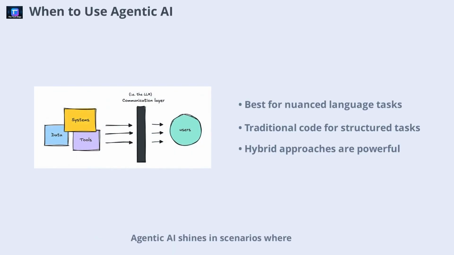Agentic AI shines in scenarios where interpreting nuanced language is crucial. Think customer service, research, or collaborative workflows. For highly structured tasks, such as extracting numbers or performing calculations, traditional programming and automation often remain more efficient. The real power of agentic AI emerges when it's combined with conventional approaches, allowing systems to adapt to messy real-world input while leveraging the precision of programmatic logic. Knowing when and how to blend these methods is a key skill for modern AI developers.